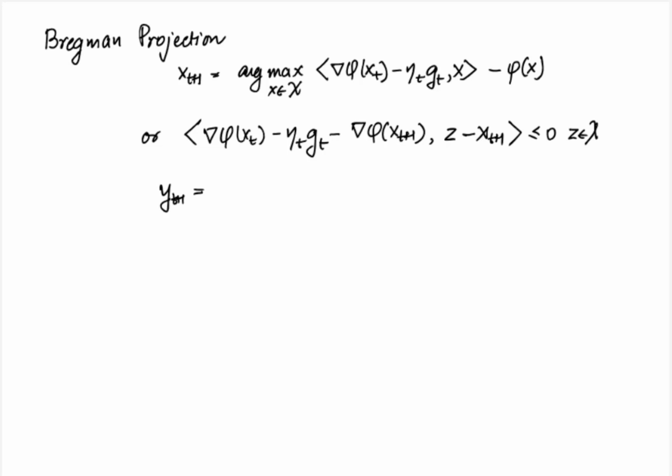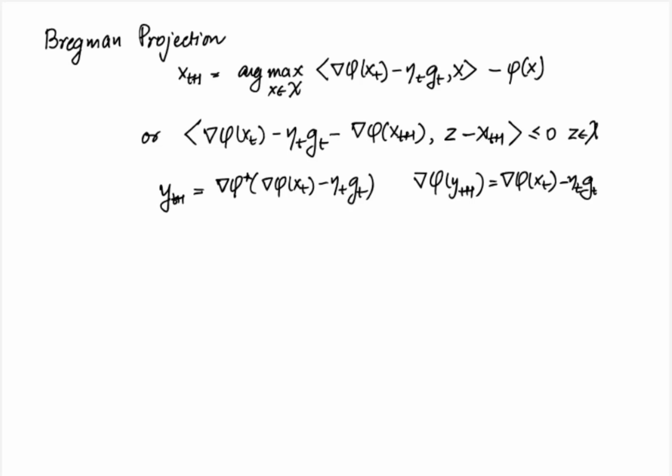Now we also defined yt plus 1 equal to gradient phi star of gradient phi of xt minus eta t gt. So gradient of phi at yt plus 1 is equal to gradient phi at xt minus eta t gt. Then the optimality condition can equivalently be written as gradient phi of yt plus 1 minus gradient phi of xt plus 1 comma z minus xt plus 1 is less than equal to 0 for all z in calligraphic X.